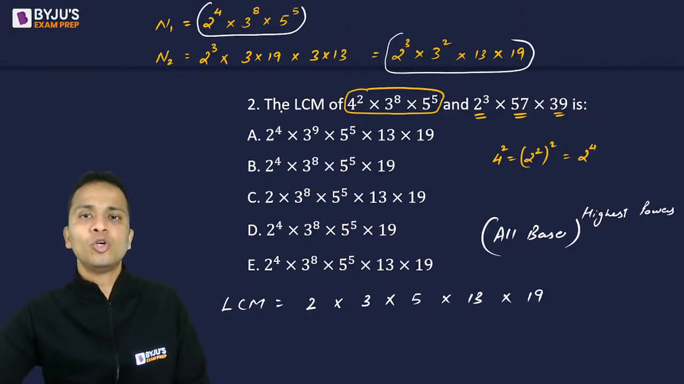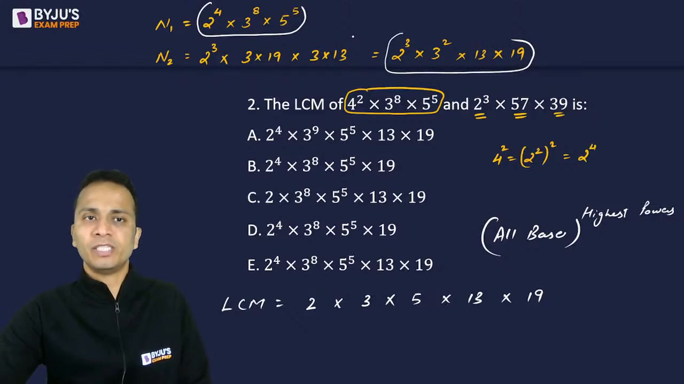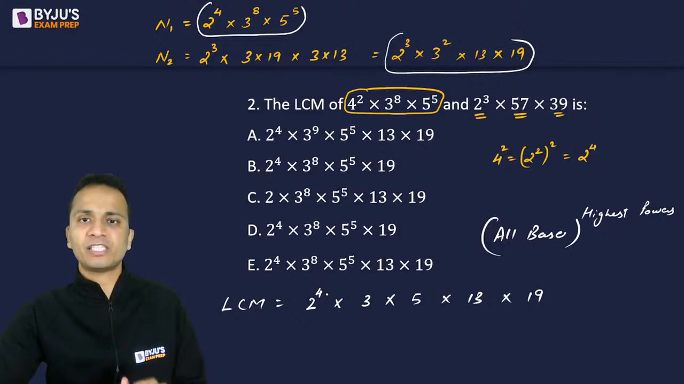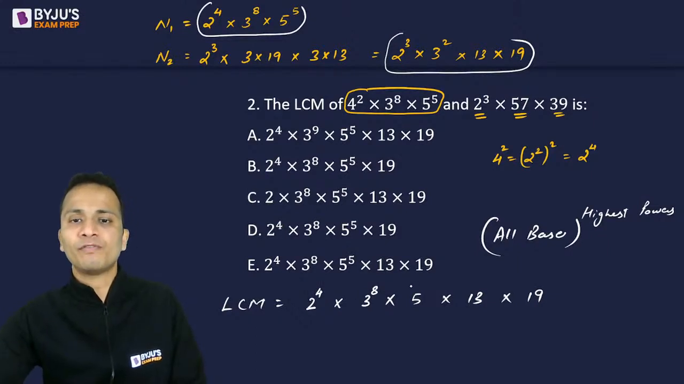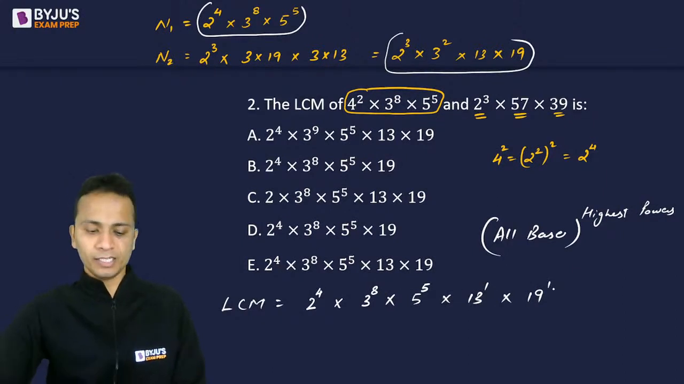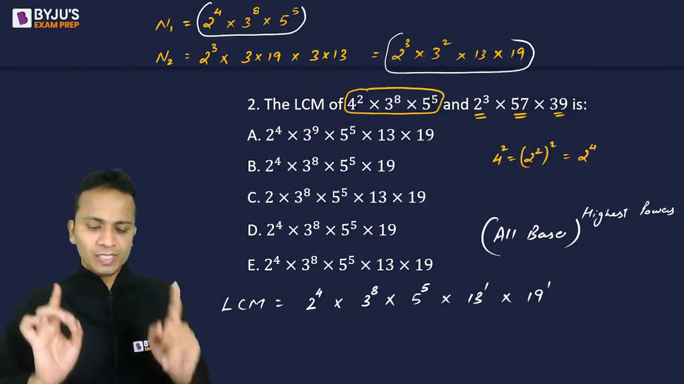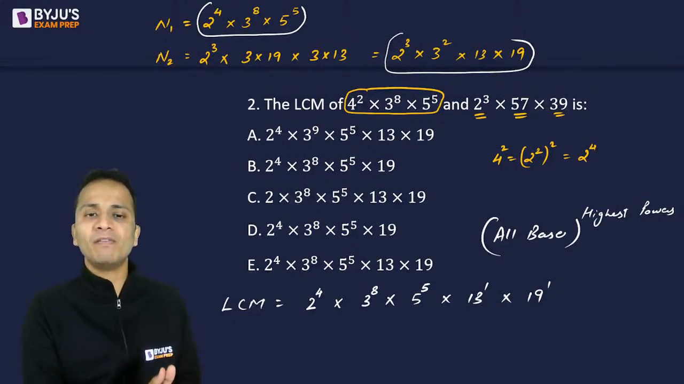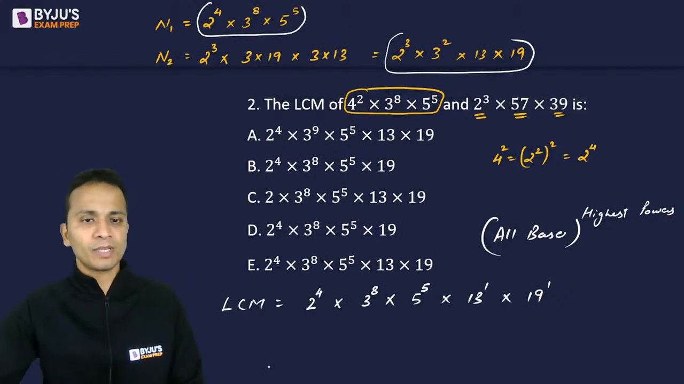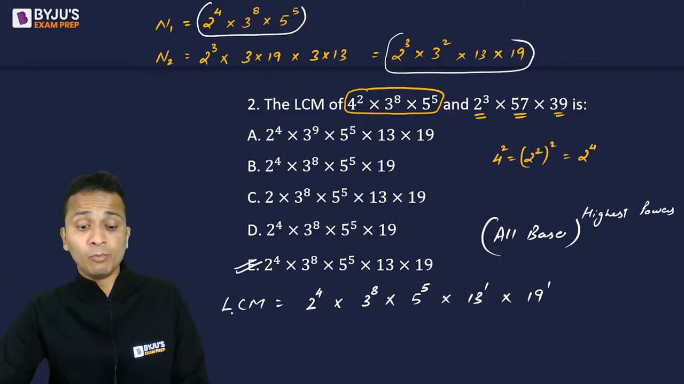Okay, so which is the higher power of 2 among both numbers? The power of 2 is 4 from the first number. Similarly, the power of 3 is 8 from the first number. Power of 5 is 5. Power of 13 is 1 and power of 19 is 1. So from both the numbers, we'll just look at the higher powers of all the bases and that will give us the LCM. Okay? So this is the LCM. Now you can match among the options. The correct answer has to be option E, which is given by most of you.